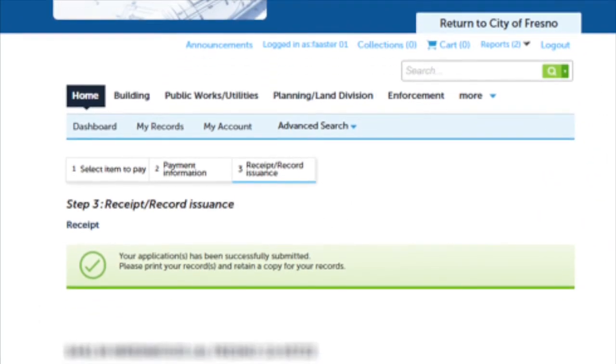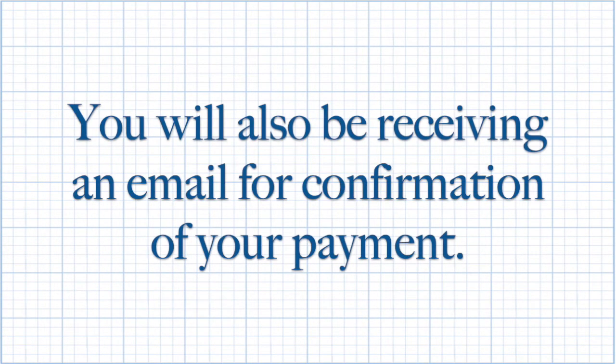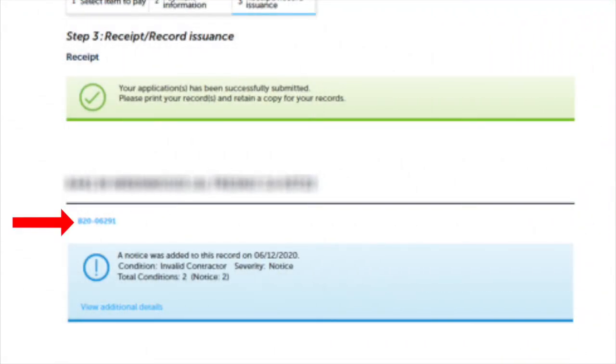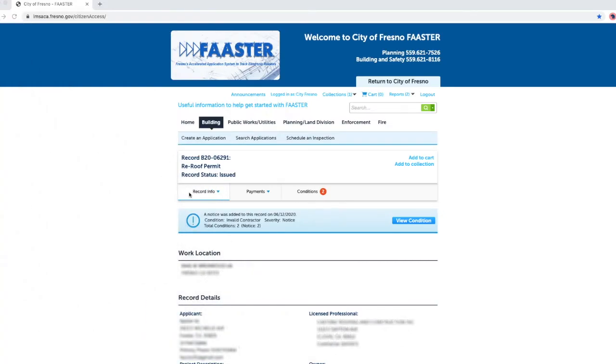Please print your receipt and retain a copy for your records. You will also be receiving an email for confirmation of your payment. Now let's print your building permit. Below the address, there will be a new permit number, plan check number, highlighted in blue, starting with a B20 dash and 5 numbers after. Click on the number. This will take you back to the home page.